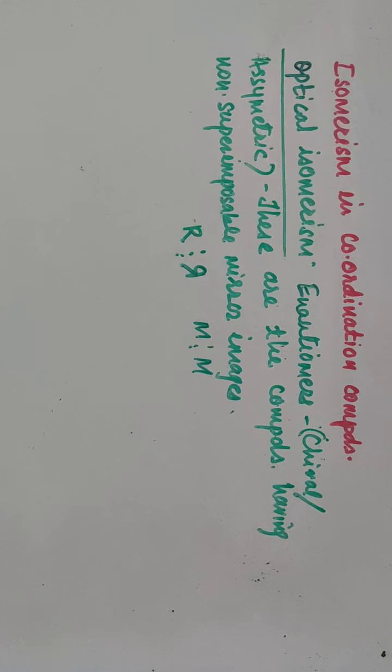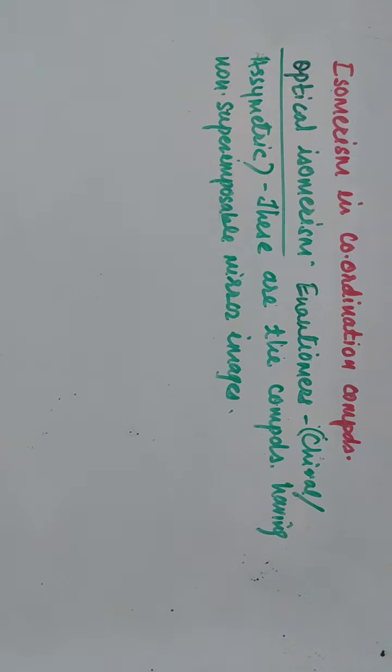They match with each other, and so these are superimposable. So in case of optical isomers, only the enantiomers show optical isomerism. That means the mirror images should be non-superimposable.